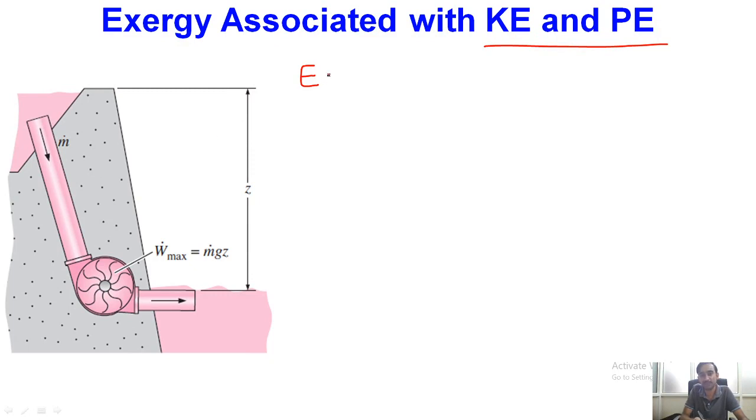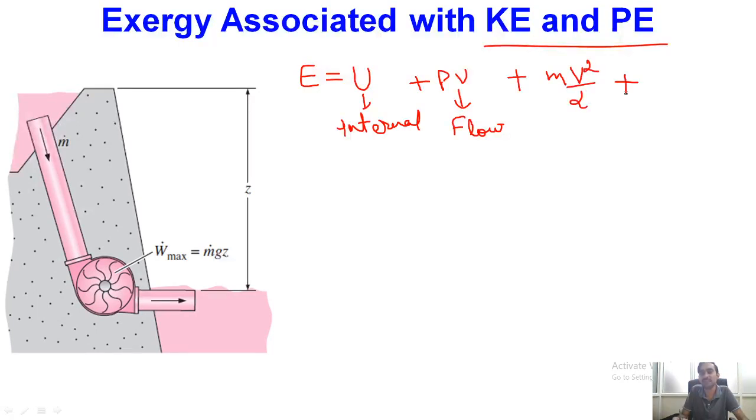Let me first start with the basic definition of energy. In any thermodynamic system, when we specify the energy, it comprises the following components. One of the very first components is our internal energy. Then the next part is P into V, which is associated with the flow energy, or flow work. Then we have kinetic energy, m into v square by 2, and potential energy, m into g into z.